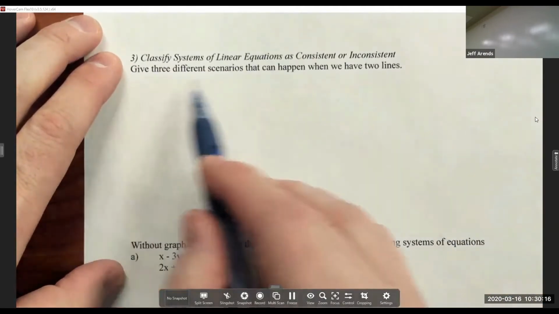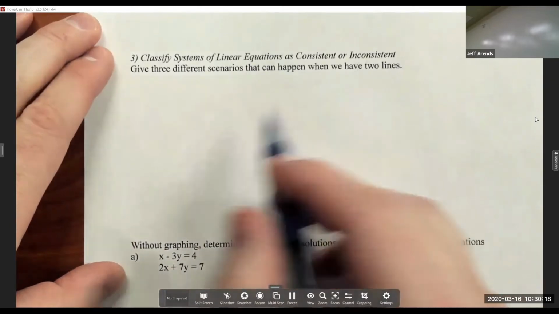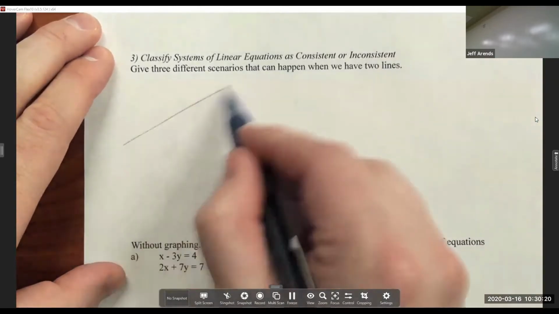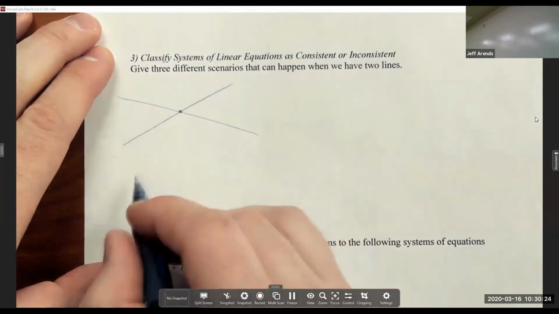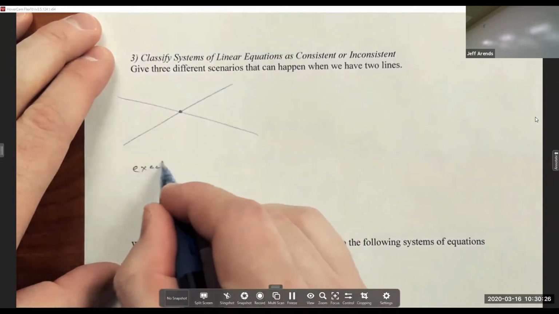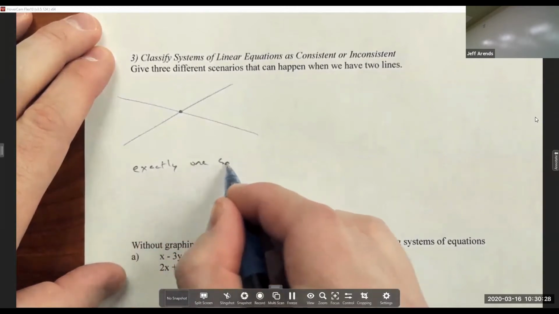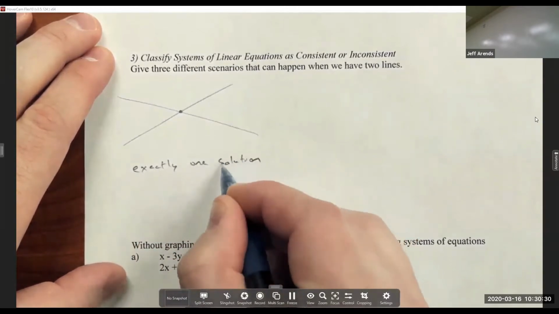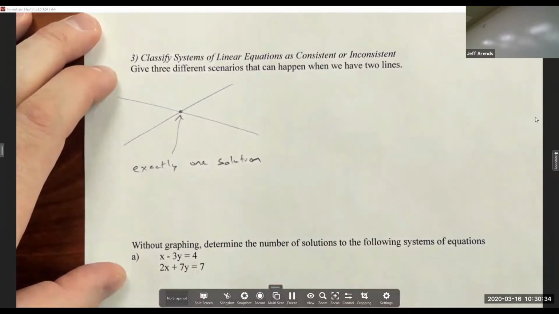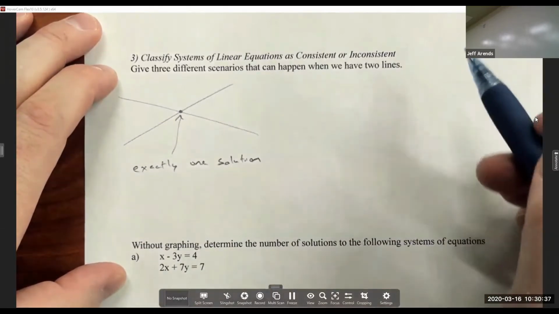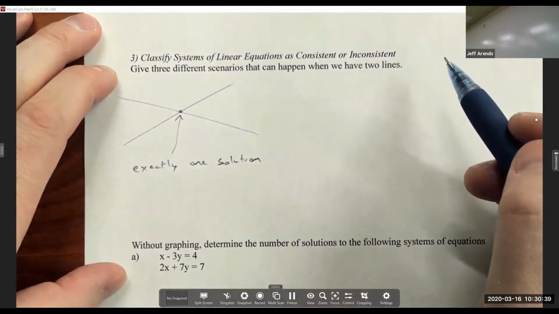So if we want to give three different scenarios that can happen when we have two lines, we just saw the first scenario. This is where we have two lines that intersect at a single point. So when this happens, we have exactly one solution. And that solution is at the intersection of the two lines. But if you think about it for a little while, those two lines don't have to intersect.